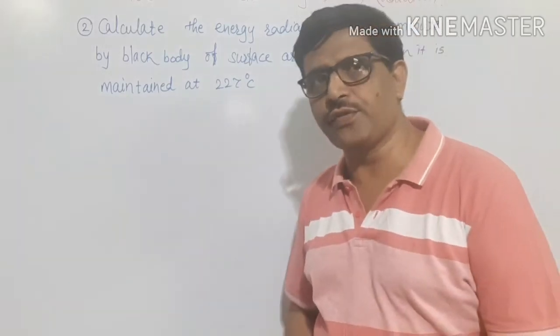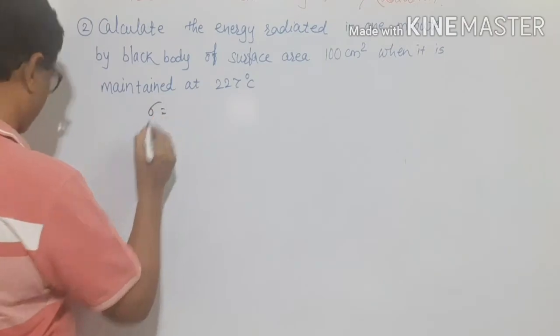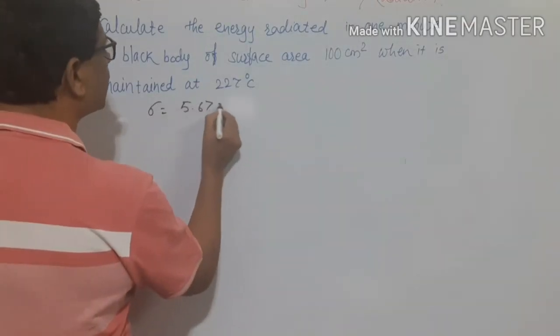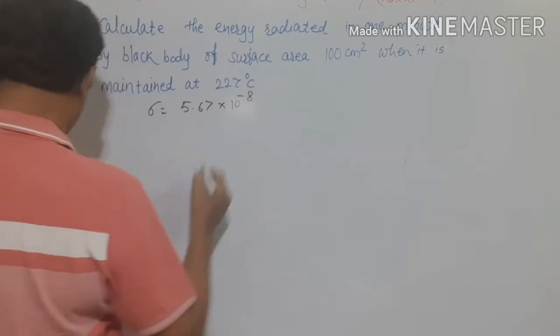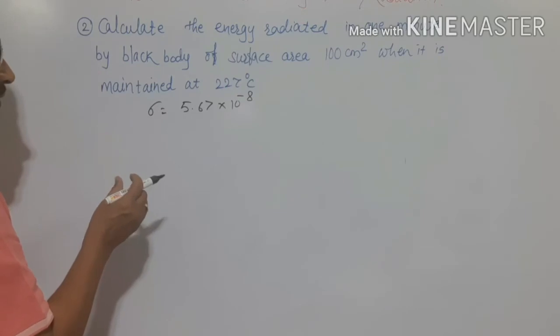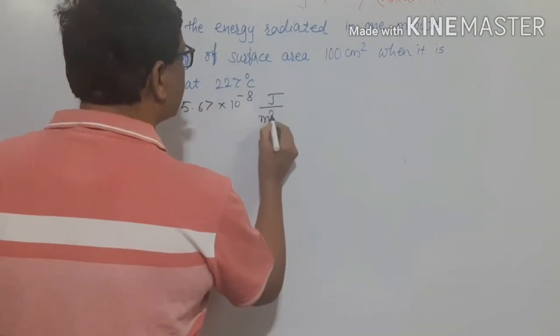Here the value of Stefan's constant is expected. It should be given, but though it is not given, we will take it as 5.67 into 10 to the power of minus 8 joule per meter square per second.